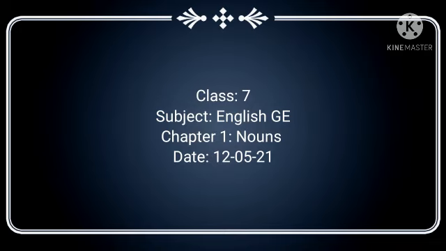Look at the common nouns and their corresponding proper nouns. So river is a common noun. Godavari is a proper noun. The name river is used for the whole class, but the other is a particular one. So here river is a common noun, Godavari is a proper noun. Mountain is a common noun, Mount Everest is a proper noun. Girl is a common noun, Nandini is a proper noun. Boy is a common noun, Vivek is a proper noun. State is a common noun and Himachal Pradesh is a proper noun. I think you have understood.